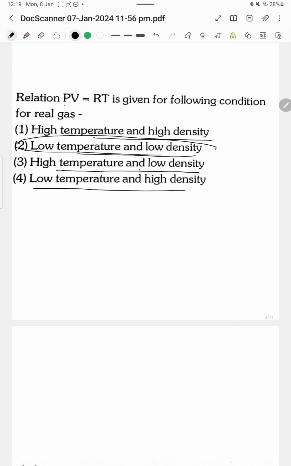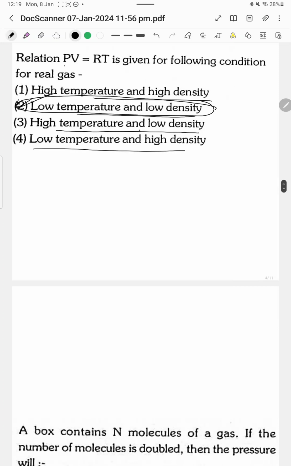This is the correct answer, because the intermolecular attractions and the actual volume of gas molecules become negligible at high temperature and low density. And as we know from the property of an ideal gas, the intermolecular force of attraction between the molecules is very negligible and nearly equal to 0.